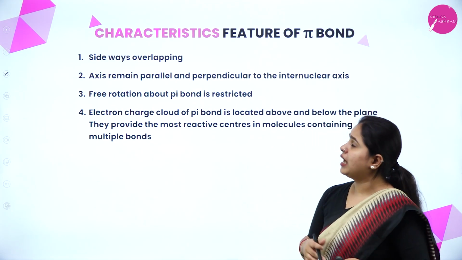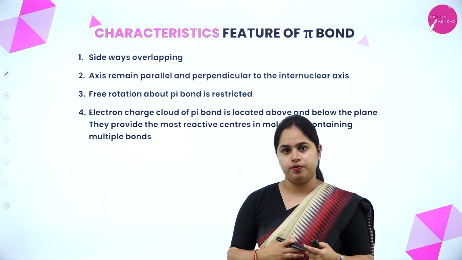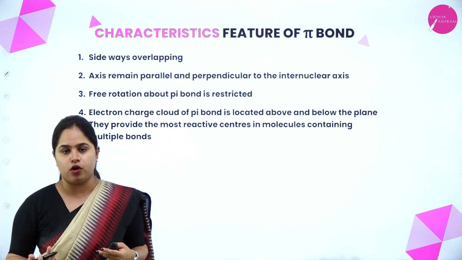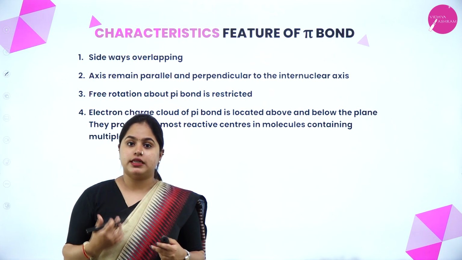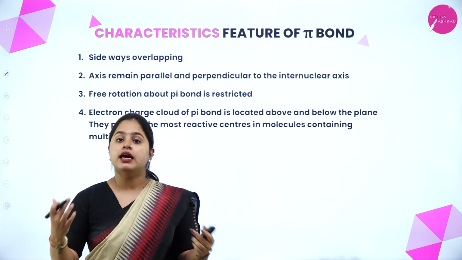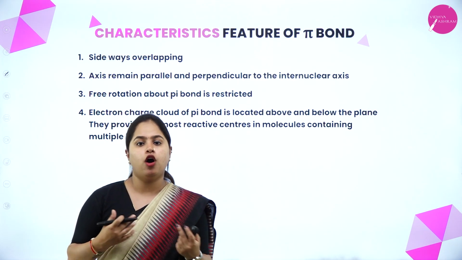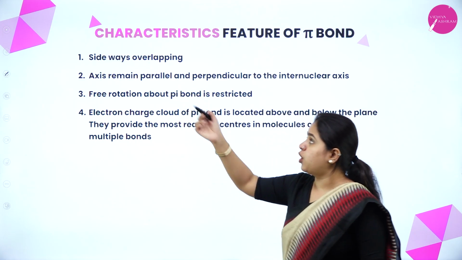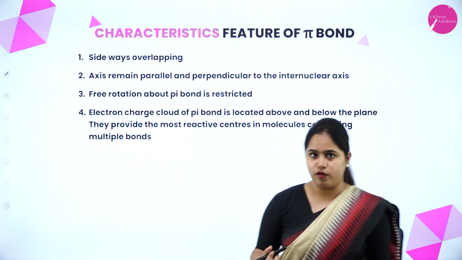Now coming on to the characteristic features of the pi bond. Even this we have studied already, that is sigma and pi bond. Now how is a sigma bond formed? A sigma bond is formed by the head-on overlapping of atomic orbitals. And how is a pi bond formed? It is formed by sideways overlapping.